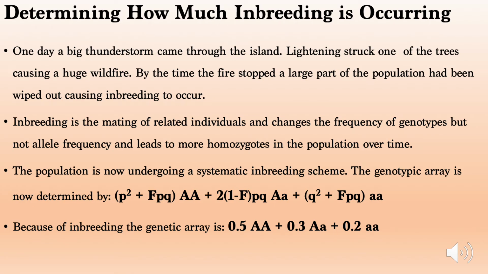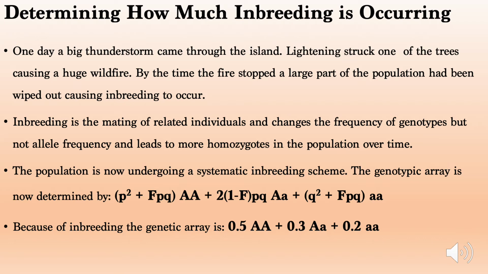One day, a big thunderstorm came through the island. Lightning struck one of the trees, causing a huge wildfire. By the time the fire was put out, a large part of the population had been wiped out, causing inbreeding to occur. Inbreeding is the mating of related individuals. It changes the frequency of genotypes, but not allele frequency, and leads to more homozygotes in the population over time.